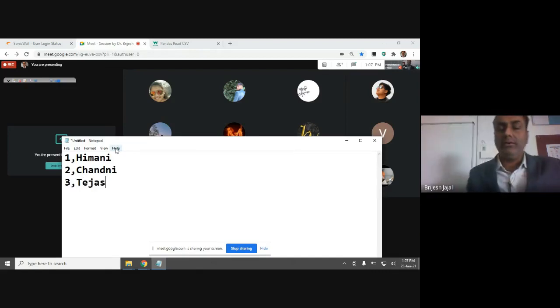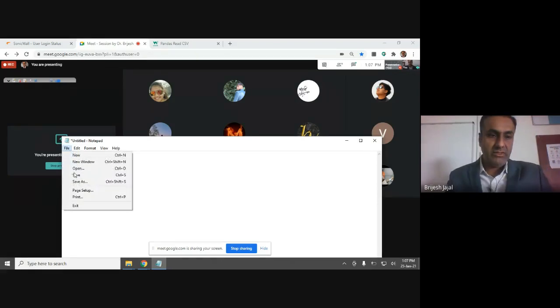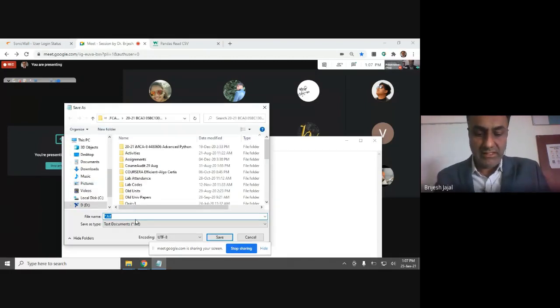When you store data in textual format but separated by commas, there has to be some separator, not necessarily a comma. I can save this as CSV also. Suppose I save this as class.csv, just to see what happens if I save the file as class.csv.